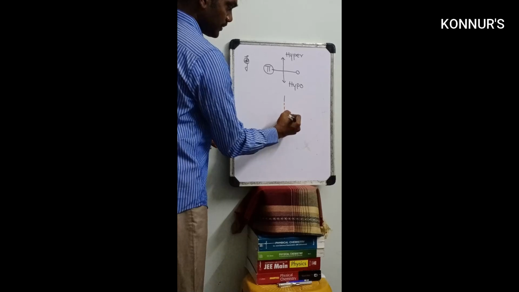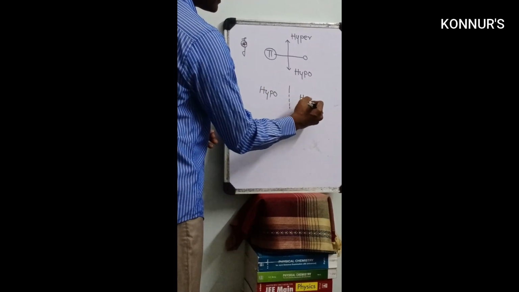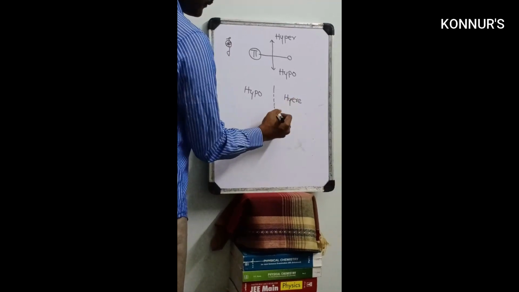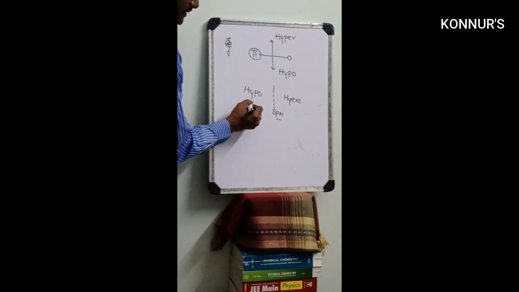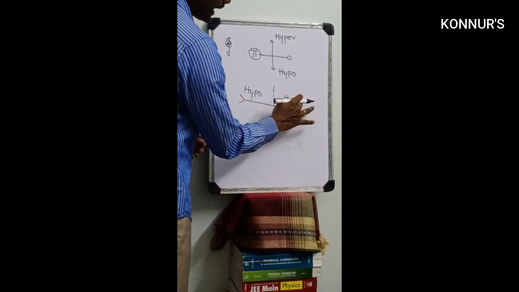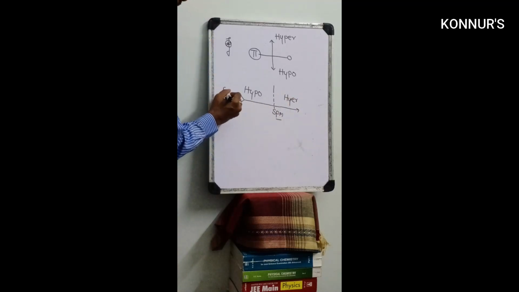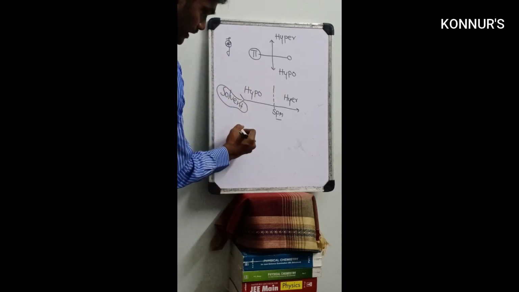Suppose hypotonic and hypertonic solutions are separated with a semi-permeable membrane. Then what happens? The solvent is moving from hypo to hyper. This is one important point.